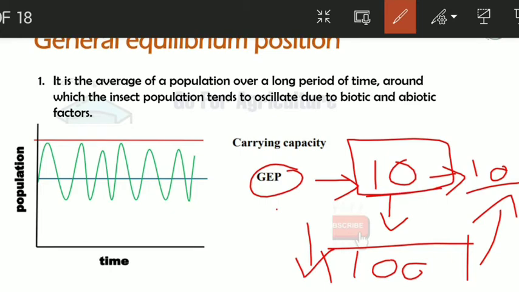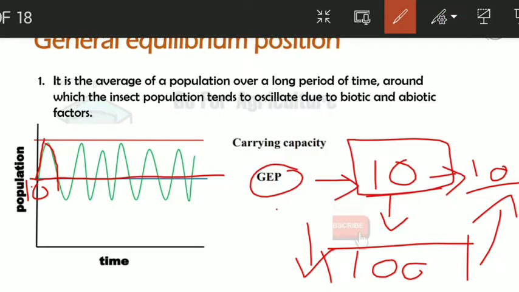You can see here also, this is the GEP, right? Initially there are 10 insects. Due to the good environment, they started increasing and they reached the carrying capacity. And mother nature started suppressing their population, and made them reach their GEP again.